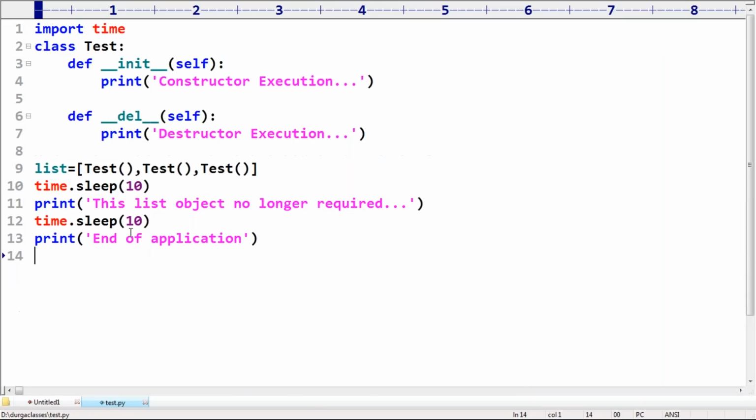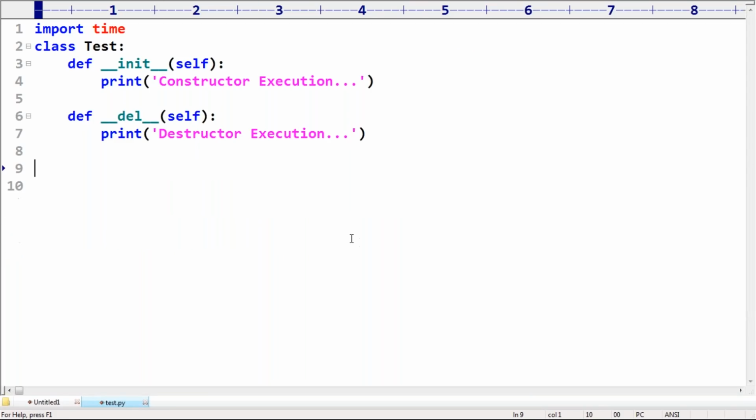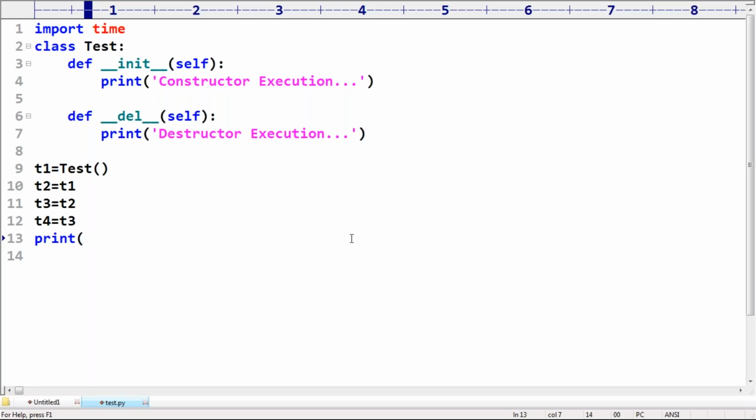Very simple. Don't worry much about that. Here, what I'm taking? T1 is equal to Test. T2 is equal to T1. T3 is equal to T2. T4 is equal to T3. Next, print.